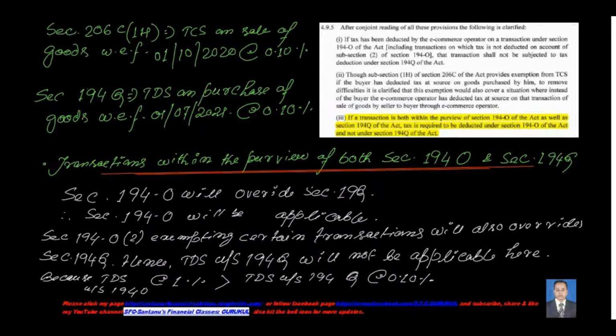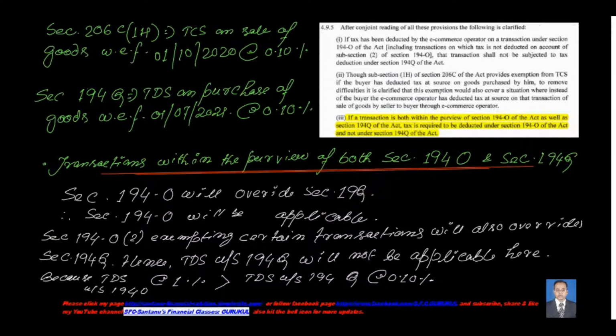If both the sections apply to the transaction you are dealing with, that is, you can use 194O as well as 194Q, then there will be a conflict. Which section will you follow? In such a situation, section 194O will override section 194Q. Sorry, this should be 194Q. I will rectify it. Therefore section 194O will be applicable.